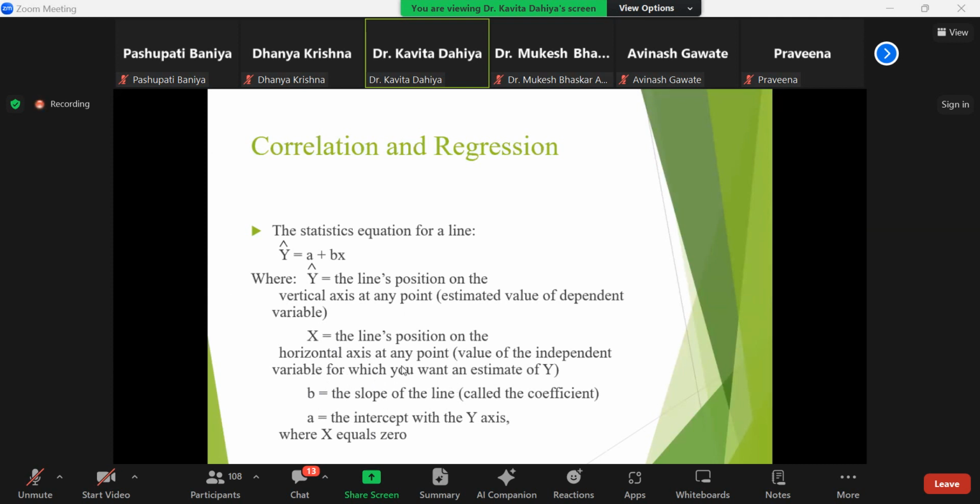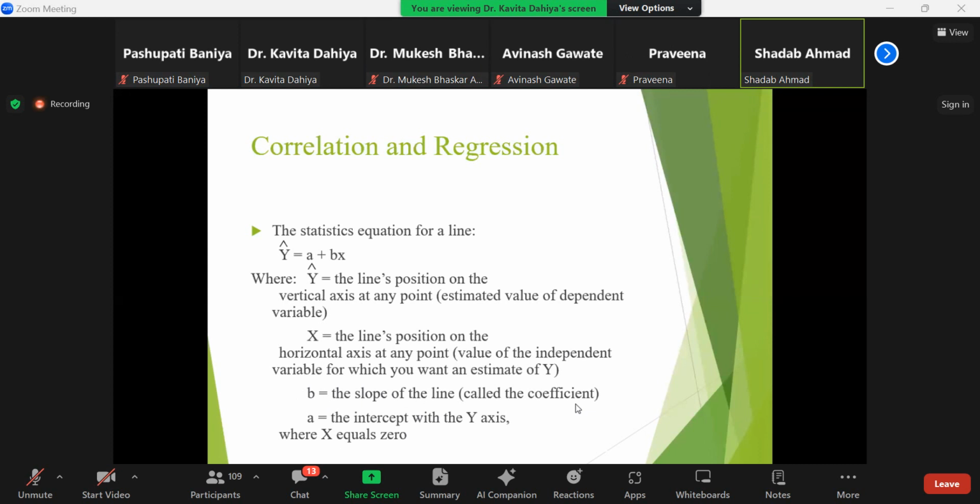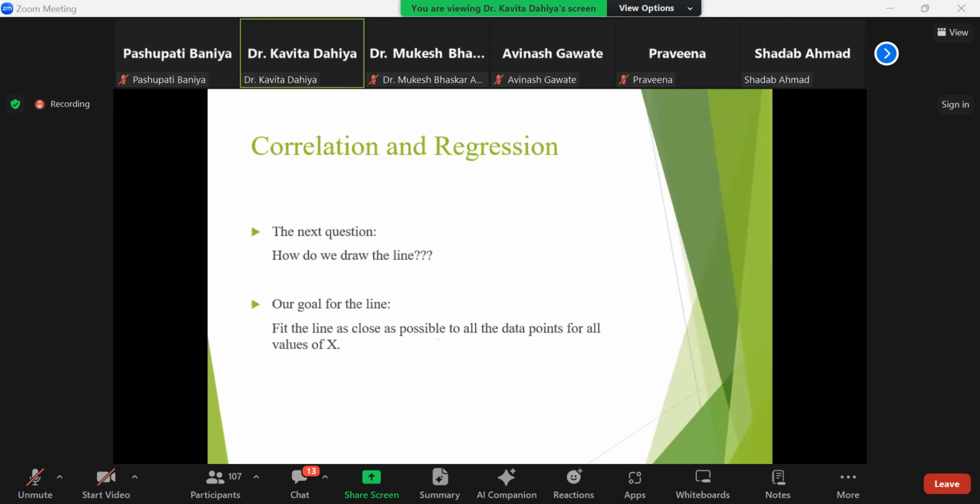When you become familiar with research, then you use coefficient. In regression, when you analyze your data with the help of SPSS, it will give you the value of the coefficient, that is also the beta value. This b represents the beta value or slope of line or coefficient; all are used interchangeably in research. And a is the intercept with the y-axis, where x is equal to 0.